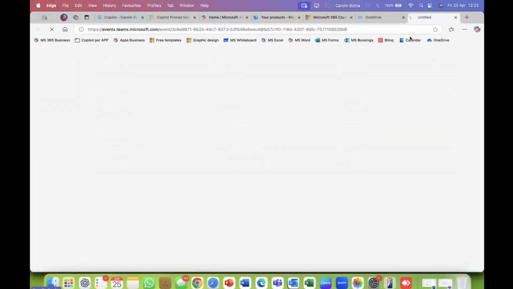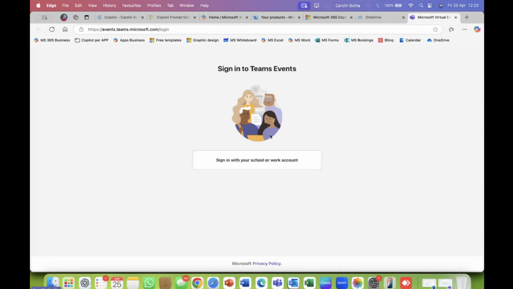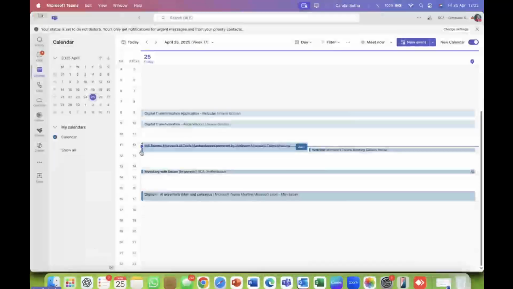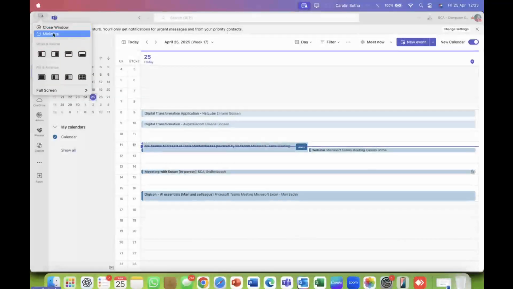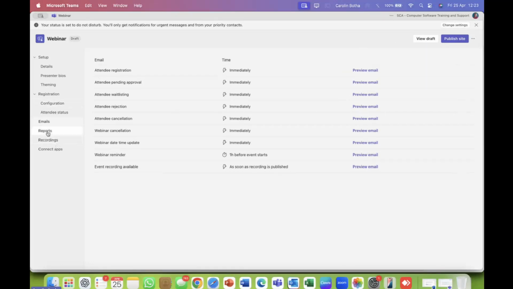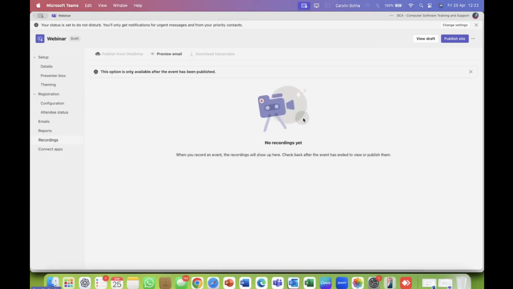Yeah, so you can view a draft. Let's just quickly see what that looks like. Oh, I have to sign in. Don't know why I have to do that, guys, and I'm not going to do that. I'm pretty sure you've seen a couple of those. But the fact of the matter is you can preview and see what it looks like until you are ready to publish it. There's a couple of extra options which you can do. I think we spoke about the majority of them. There's no recording yet, obviously. The recording can be published from OneDrive. We'll talk about that a little bit later.